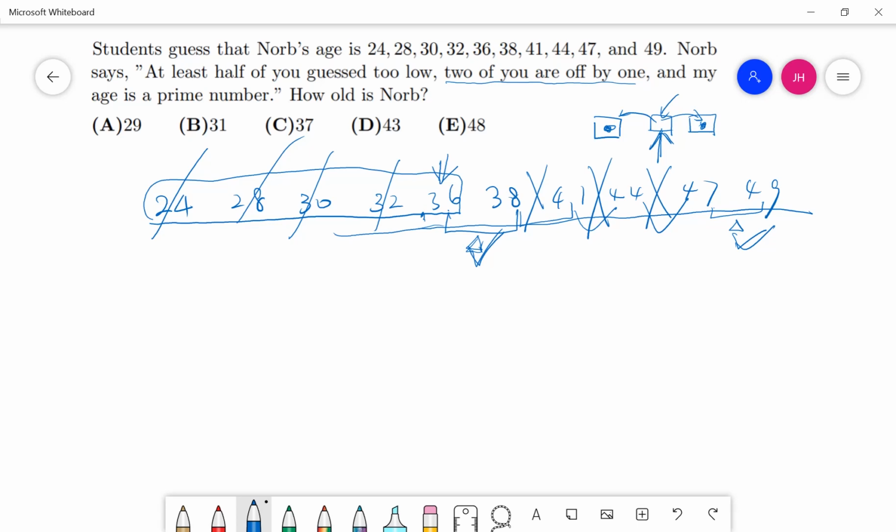Nob's age is either between these 2 numbers or between these 2 numbers. Let me change color. Here or here. All right. And we realize that the number in between these 2 is an even number, 48. It's certainly not a prime number. So the only choice is here. And we can double check that, because the middle number is 37, and that's a prime. So the answer is C.